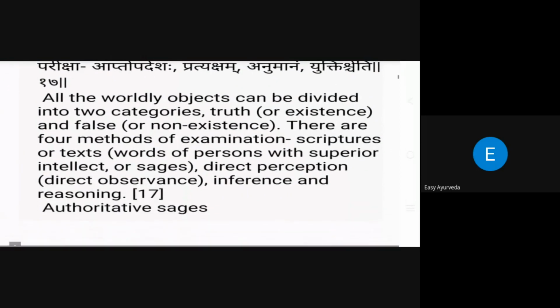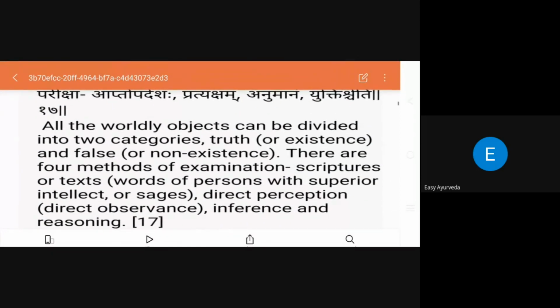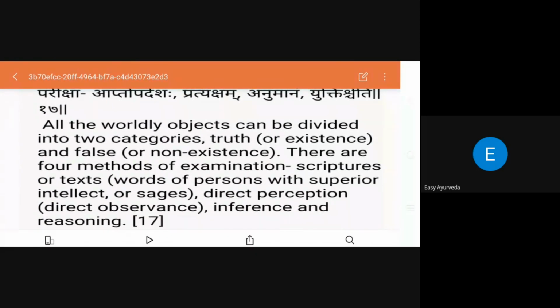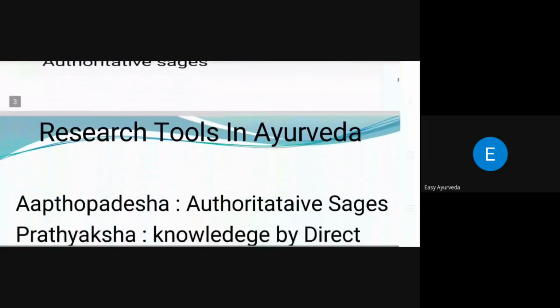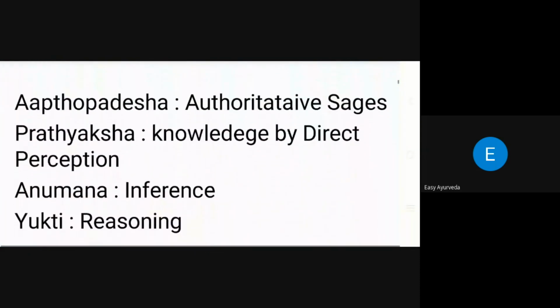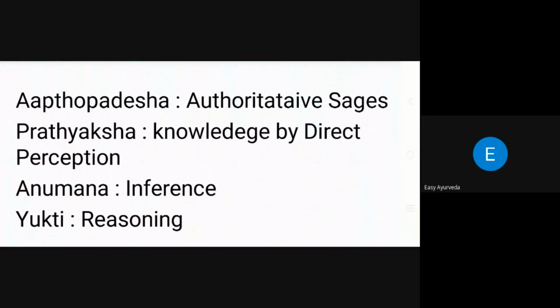The first is Aptopadesha, the second is Pratyaksha, the third is Anumana, and the last is Yukti. There are four things. Why did the Acharyas mention these four and in this order? What is the speciality of this order? Aptopadesha is the authoritative sages. Apta means the person who tells only the truth, like our sages. So we believe them.